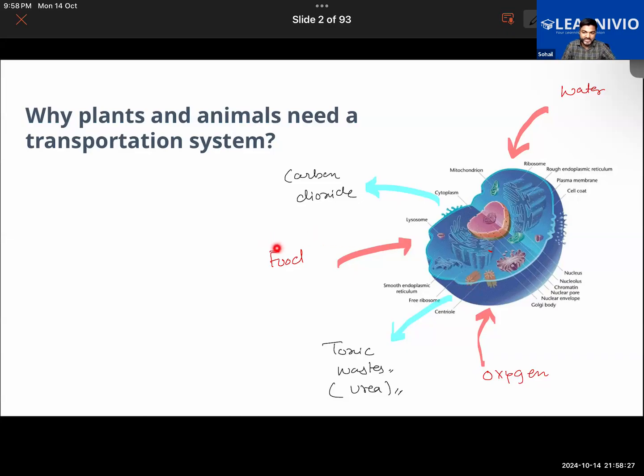So this discussion of ours answers the question why plants and animals need a transportation system. Any questions from this? Please let me know. If no question, then explain what I have just said. One by one, tell me, why does the animal or the plant require a transportation system?